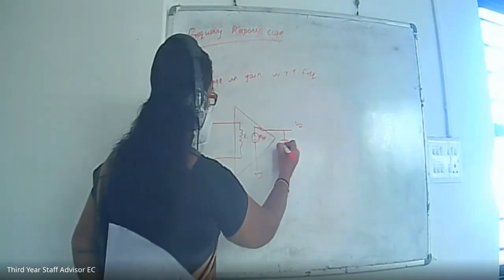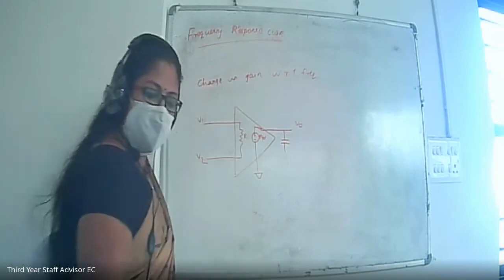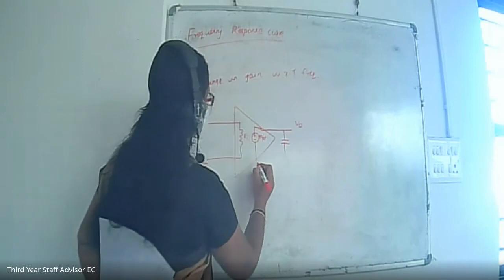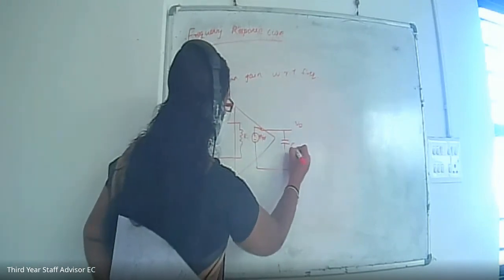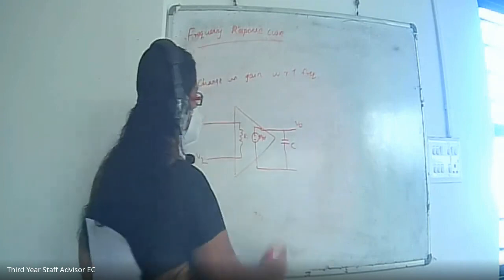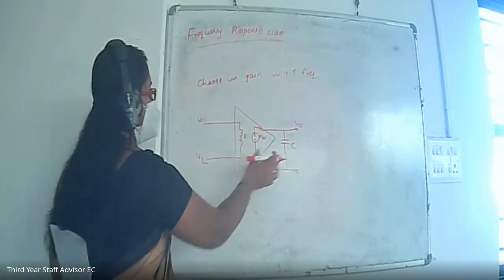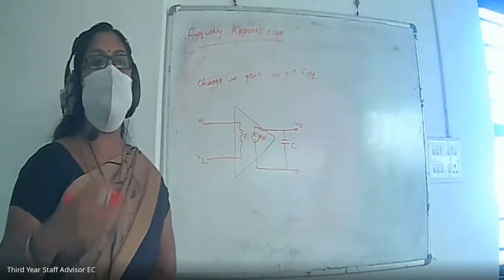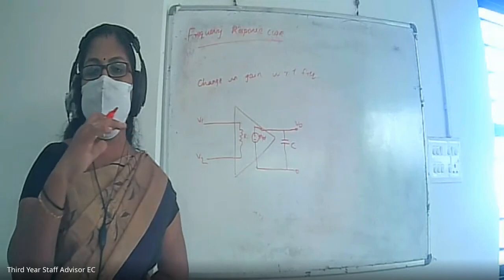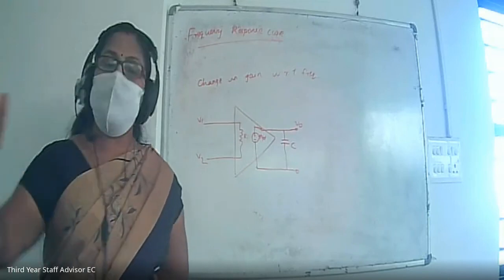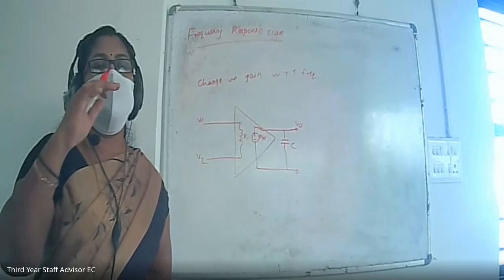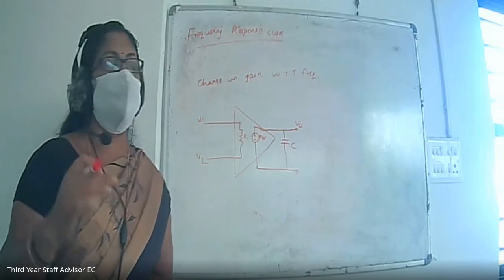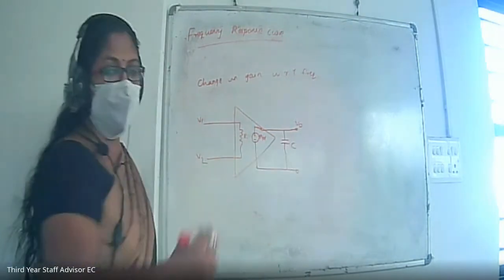So we can redraw the equivalent circuit like this, simply for the explanation of the frequency response curve. The capacitance can be drawn like this, and Vout will be taken across here. Due to the presence of this capacitance, there will be a reduction in the gain. We expect an infinite gain, or 1 lakh to 2 lakh, but once the op-amp is working there will be a gradual reduction of this gain, and that is due to this capacitance. That's the important thing.